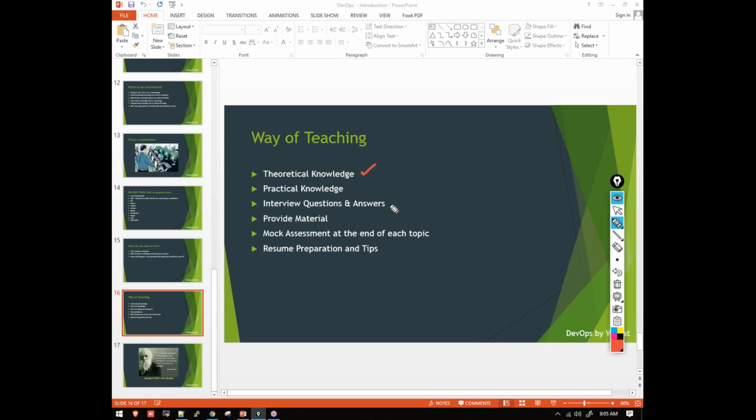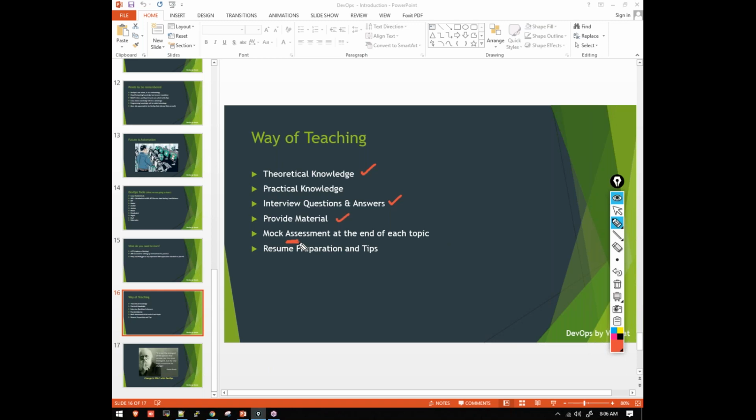Then once each and every tool is completed, I'll be sharing the interview questions and answers, so that if you are preparing for DevOps interviews, you can practice for them in parallel. I'll be providing the material and the documentation in Word format. You can refer to it and practice at home. And if you are interested and have time, I'll be giving a mock assessment as well, so you can assess yourself on how much you have understood that particular tool.